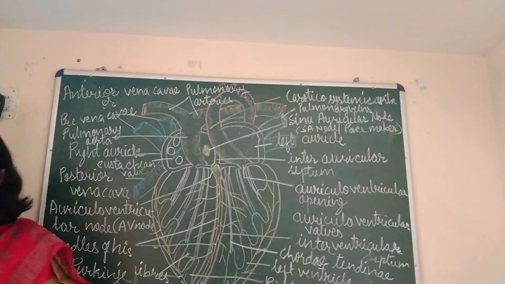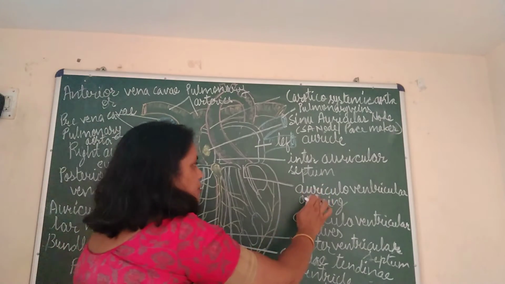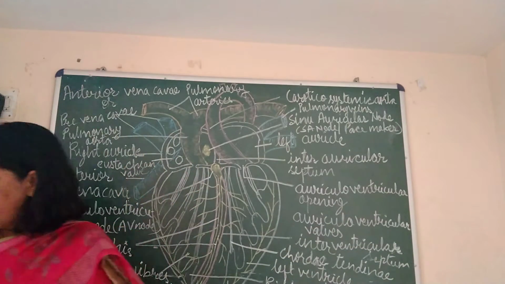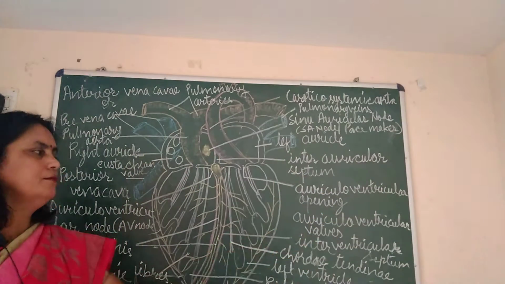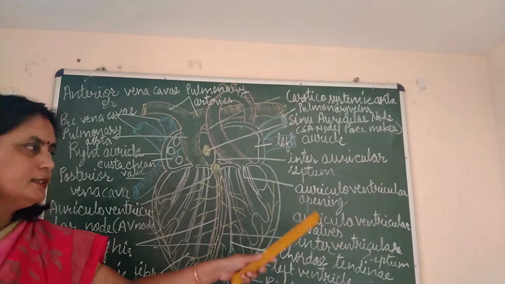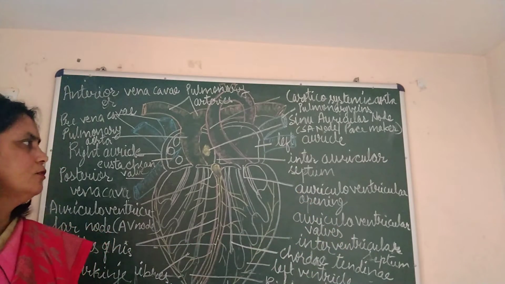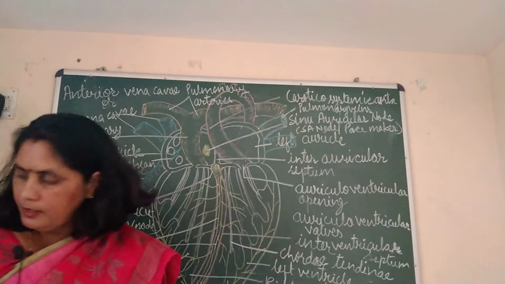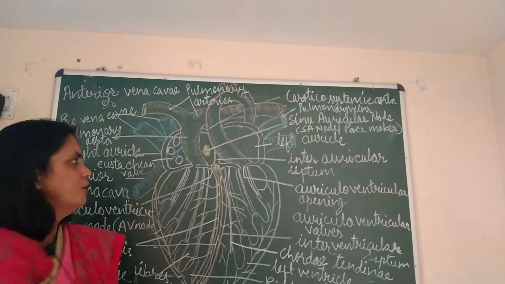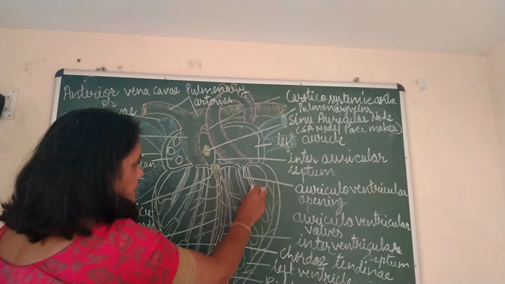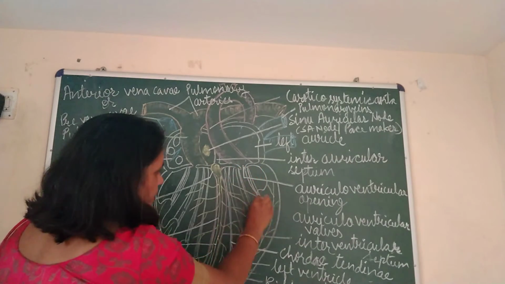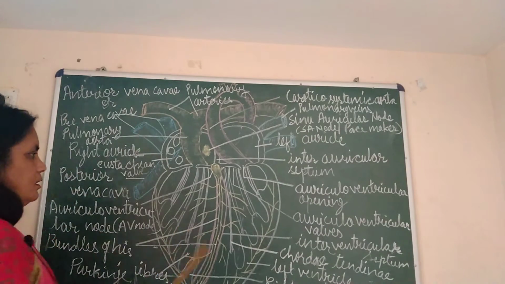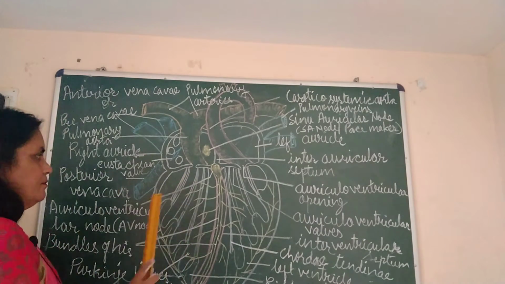This means auricles open into ventricles of their own side by means of auriculoventricular openings, and these openings are guarded by auriculoventricular valves. There are some valves which guard these openings, and these are called auriculoventricular valves.